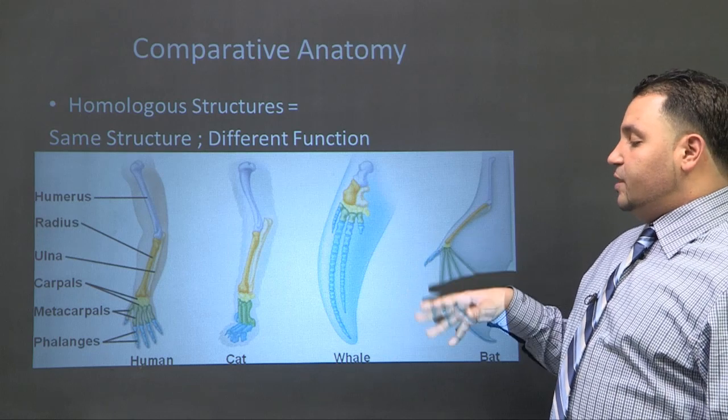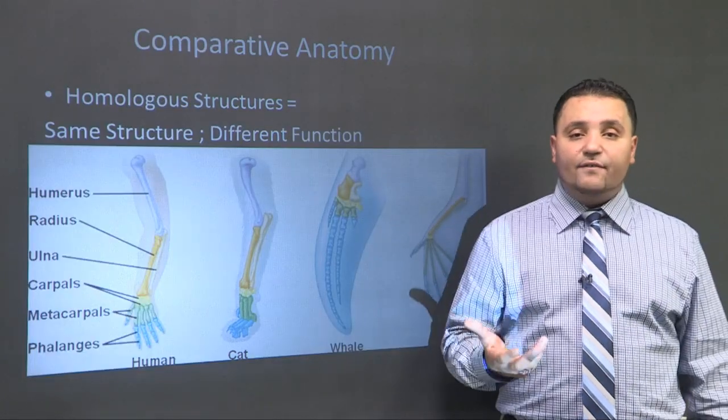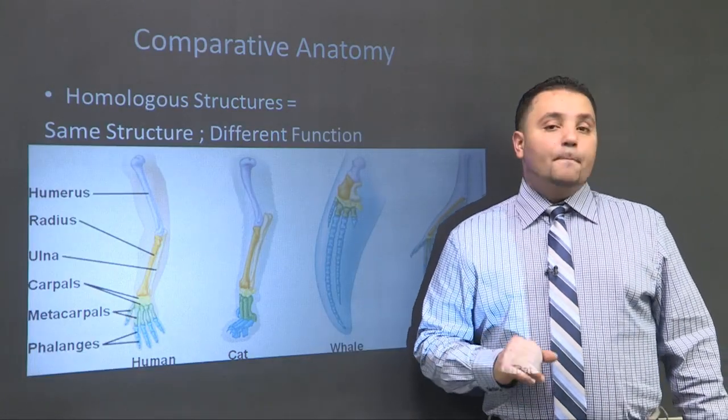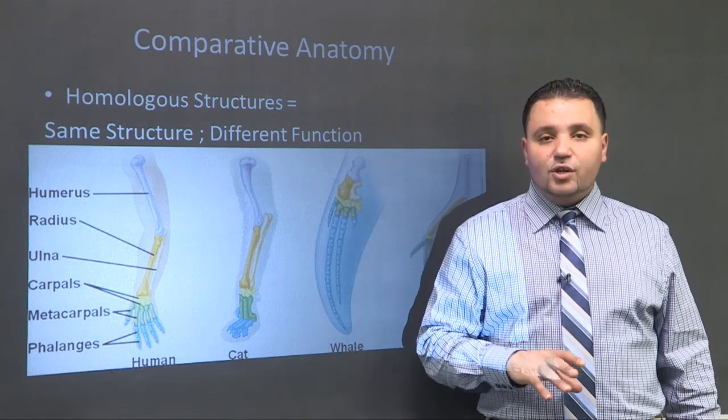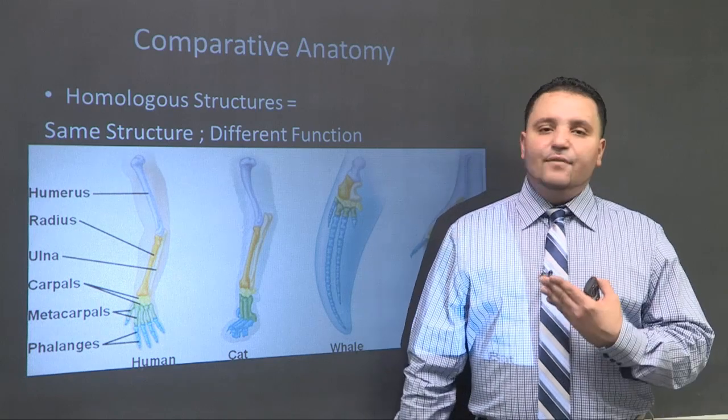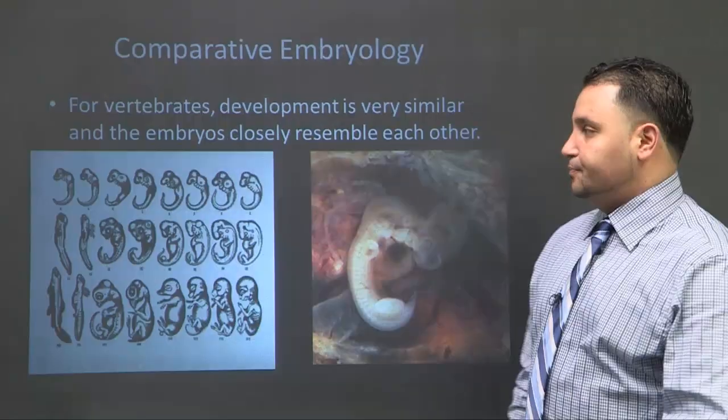Each one of these, the human, the cat, the whale, and the bat, all have these structures. But they're used for different things. So homologous structures, very quickly: same structure, different function, evidence of a common ancestor somewhere.